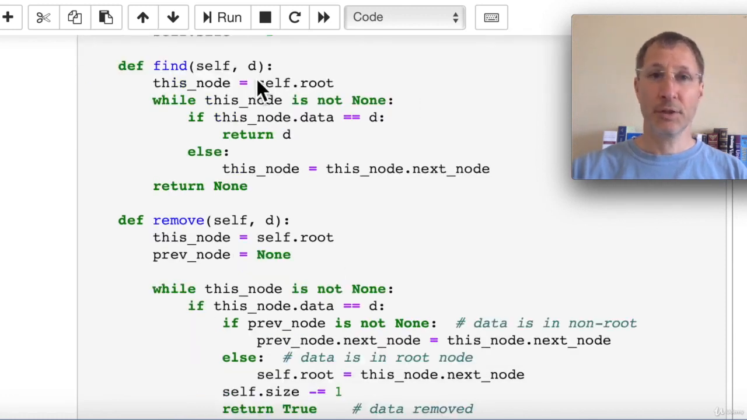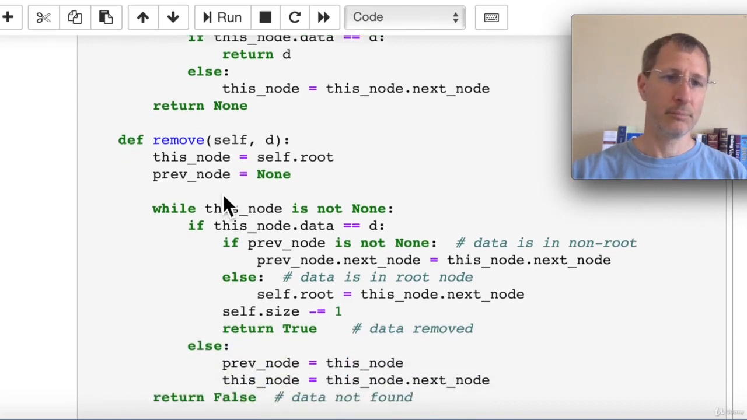To find a piece of data, we pass in that piece of data. We are going to iterate through the list, one node at a time. We're going to start at the root node, which we'll call this node. And as long as this node is not none, as long as it's a valid node, we're going to continue to iterate through this list. Each time through this while loop, this else statement is going to bump us forward to the next node if we haven't found what we're looking for yet. So what we're looking for is this node's data is equal to D. And when we find that, we return D. If we get all the way through the while loop and haven't found it, we'll return none because that data is not in the list.